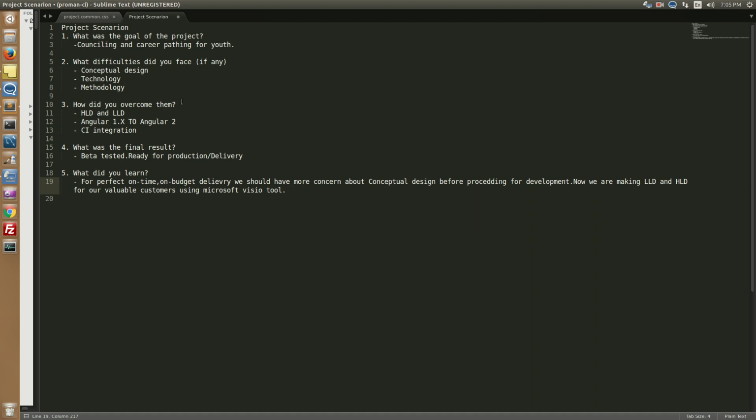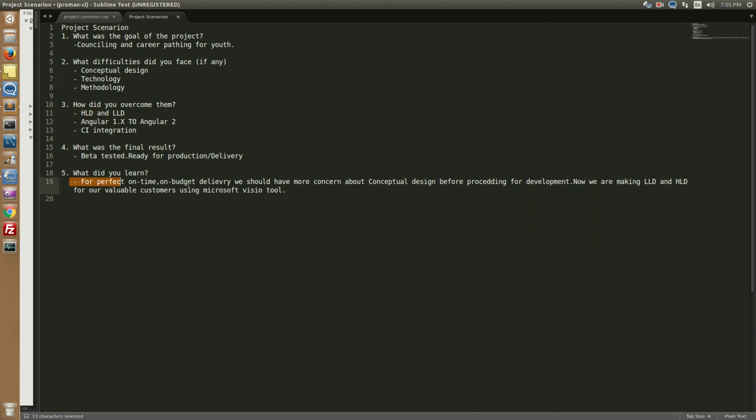I already told you about the many difficulties we faced in this project, like the conceptual design. We were working each and every time, and client design recommendations might change. So we did reusability work many times. To remove this, we make an HLD, high level design, and LLD, low level design, and get approval from the client. After that approval, the design and conceptual things are cleared in the first phase. So many difficulties may be removed, and we should not have them in the coding part.